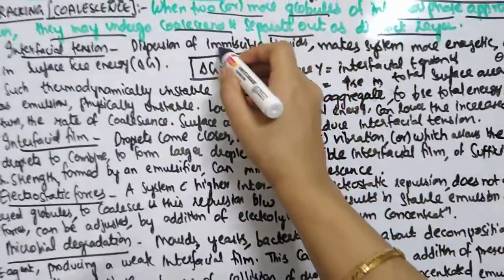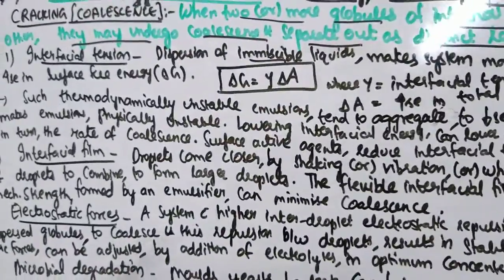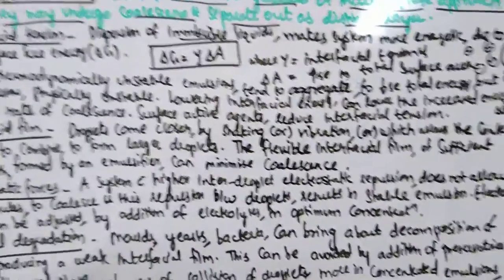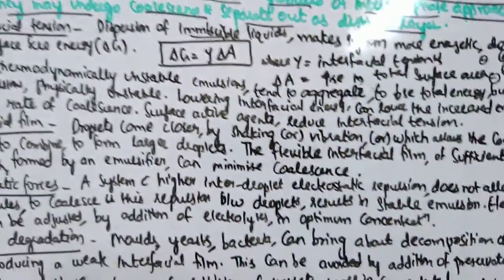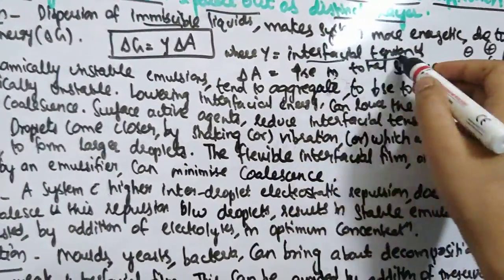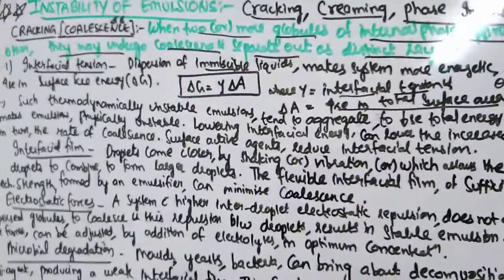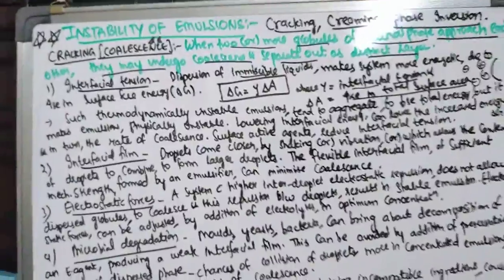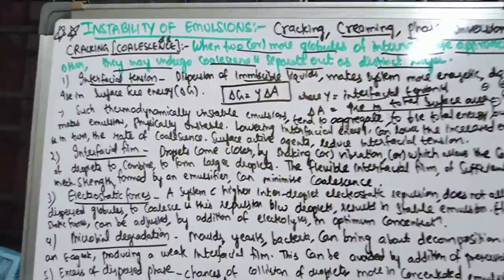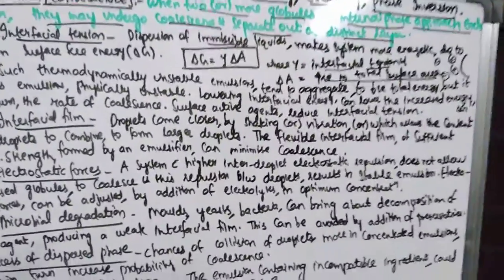Dispersion of immiscible liquids makes the system more energetic due to increase in surface free energy, which is delta G. That is given by the equation delta G equals gamma delta A, where gamma is the interfacial tension and delta A is the increase in the total surface area. So whenever you are dispersing two immiscible liquids, your system is more energetic because of the increase in surface free energy. That is known as an unstable emulsion. You remember we have discussed it in the definition also.